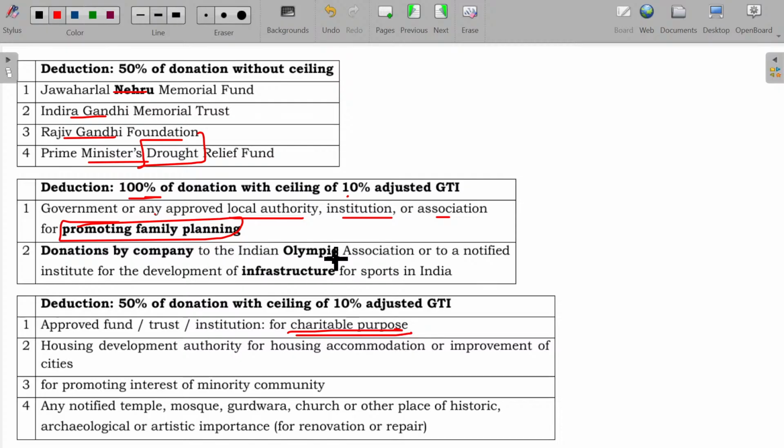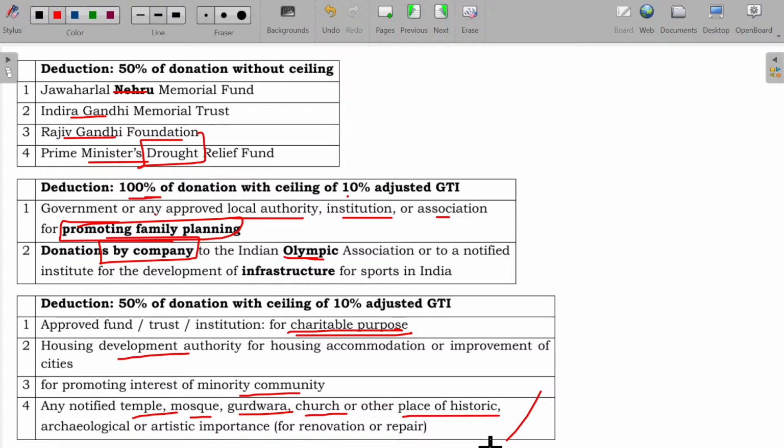deductible. In case of Olympic, this donation should be given only by the company. For building infrastructure, housing development, and minority community, temple, mosque, gurudwara, church, and other places of historic nature, for all these things we are donating, then 50% is only deductible with a ceiling. Hope you now understand all the sections here, all these donation types.